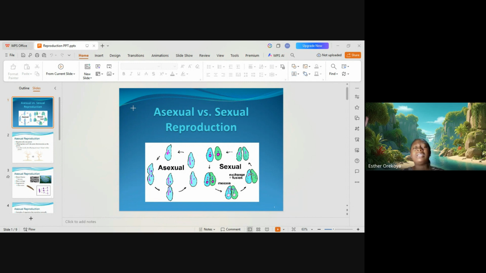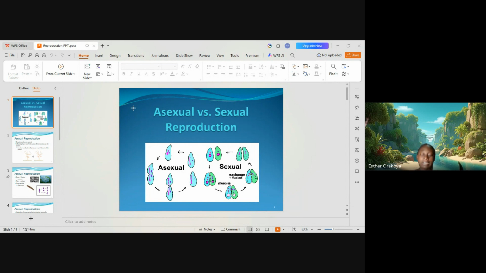And what kind of organisms exhibit asexual reproduction? It is common in simple unicellular organisms like bacteria and protozoa, and even some lower plants like the fungi and the algae. And it is also common in some multicellular organisms like hydra. I don't know if you've heard about hydra before, and even some flowery plants.